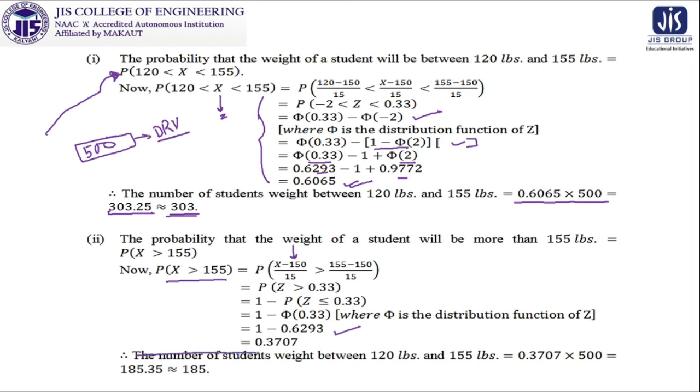No, it is not this case. The number of students with weight greater than 155 will be 0.3707 into 500, that is 185, the nearest integer after rounding it off.